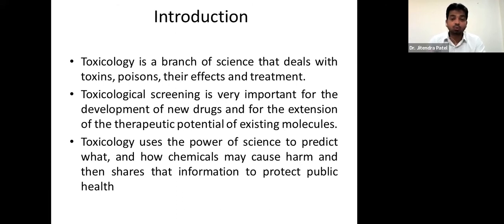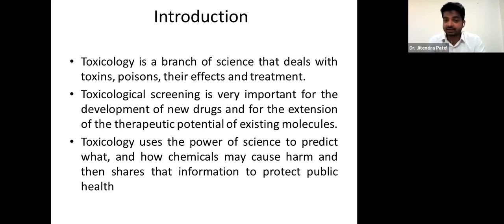which is unwanted, which we don't want. That's why the word poison is very popular and familiar. When we say food poisoning is happening, or when a snake bites, the poison goes into the systemic circulation, or it shows some damaging effect. So that's where these words come from, and whenever we are dealing with these kinds of words or activity, their treatment and their handling, all of this comes under toxicology.